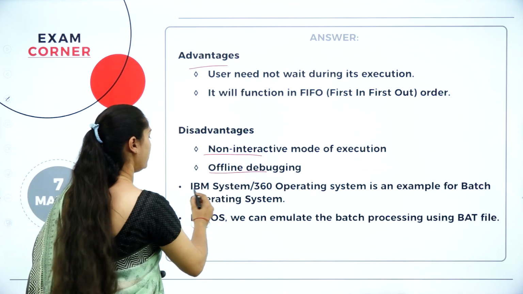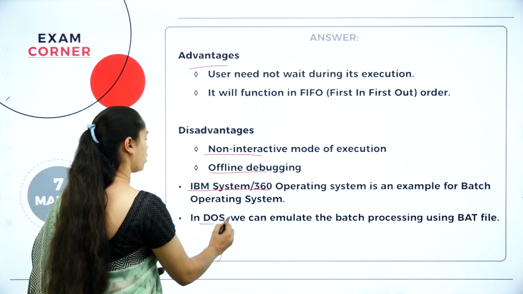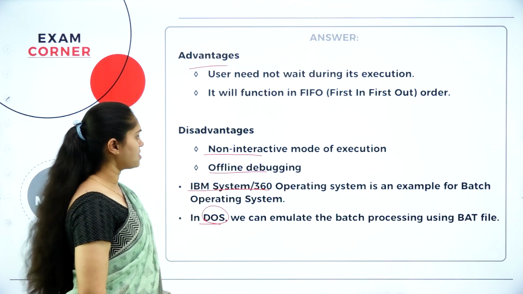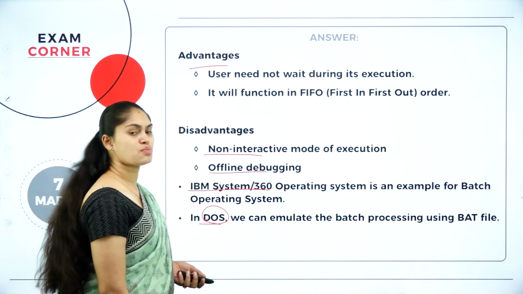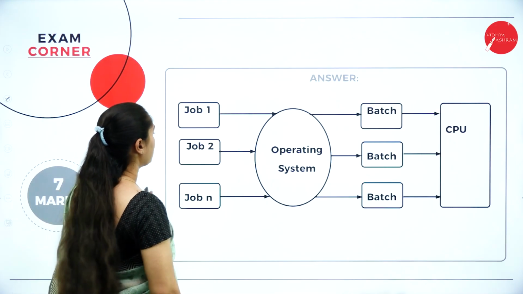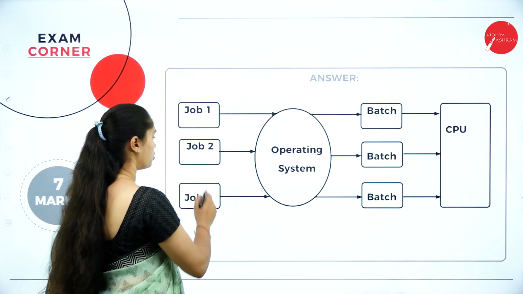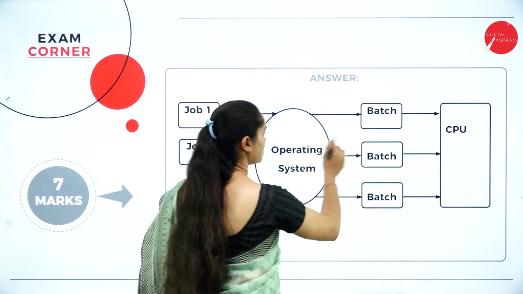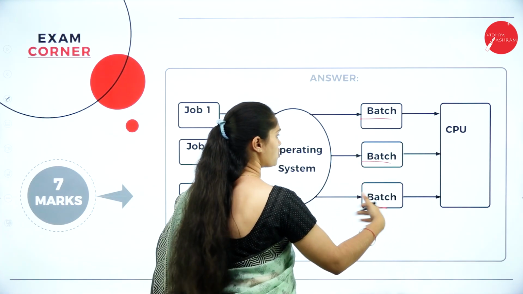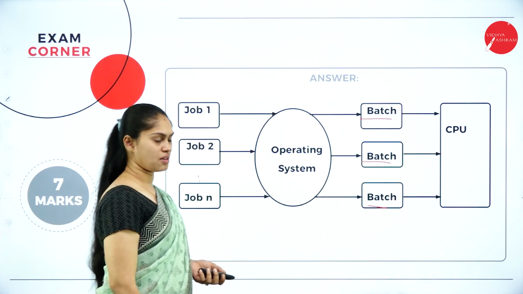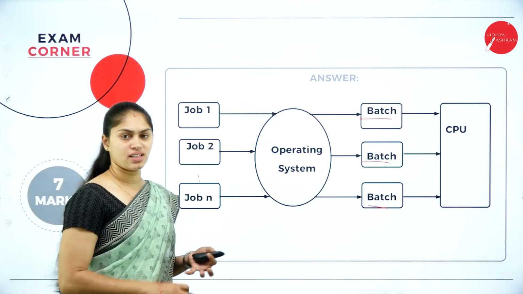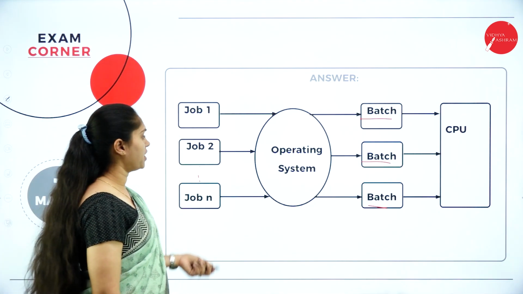So what are the examples? IBM System/360, and also we have the DOS operating system as an example for this batch operating system. So here you can see we have jobs 1 up to n that are fed into the operating system, which considers them as different batches that will be given to the CPU. So this is the way of writing the answer for this batch operating system.